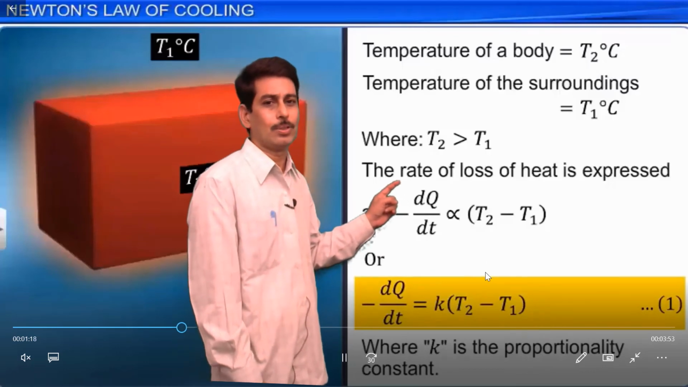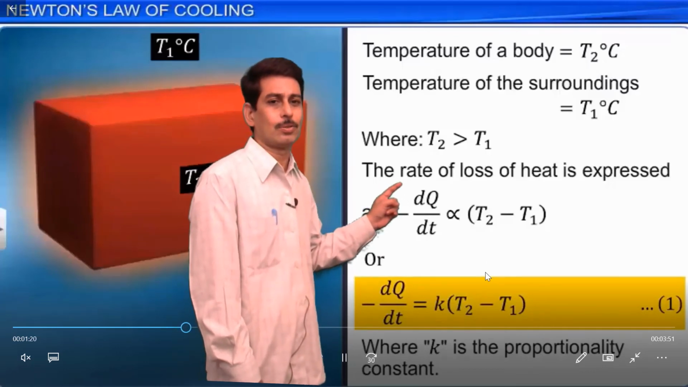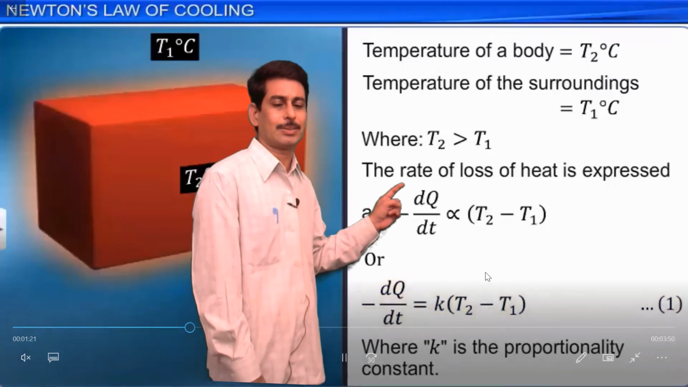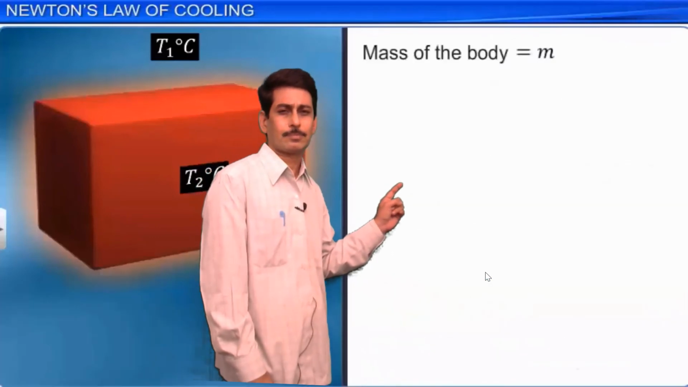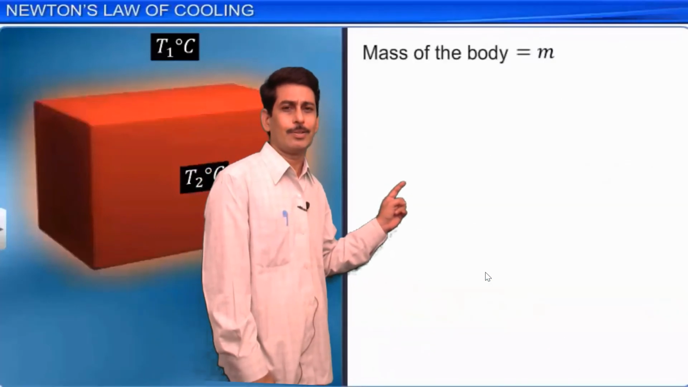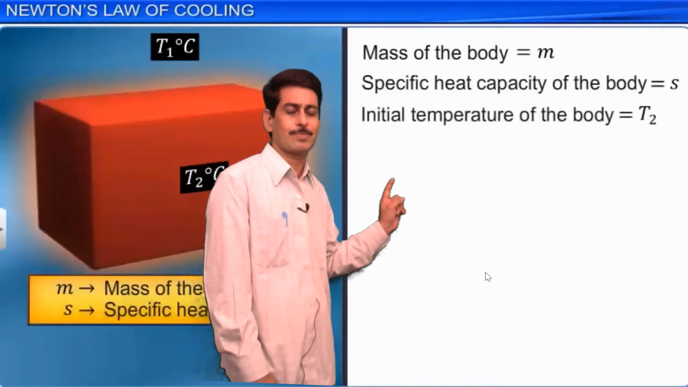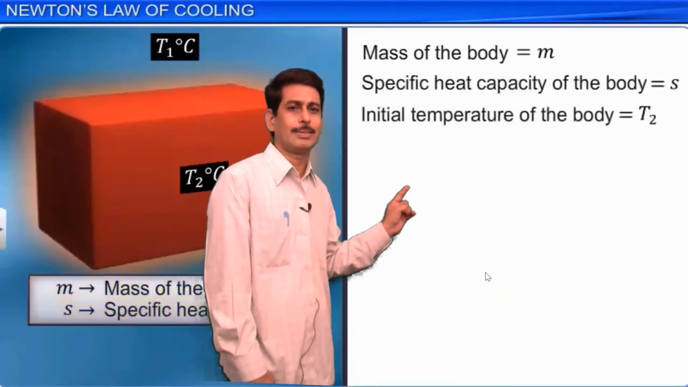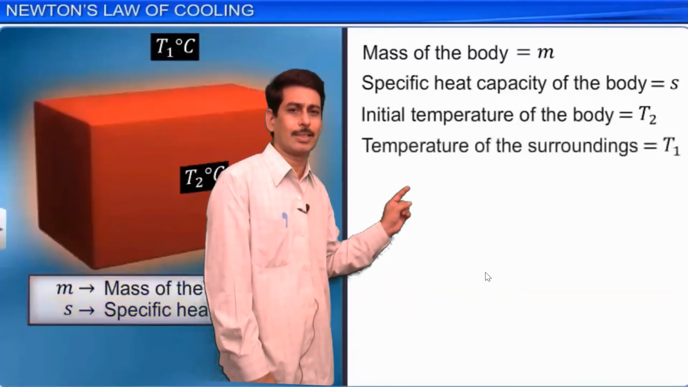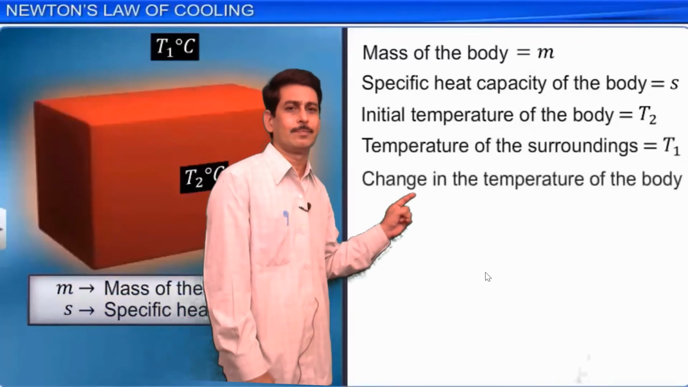Here k is the constant of proportionality. We already know that m is the mass of the body, and let us consider S as the specific heat of the body. The initial temperature of the body is T2 degrees centigrade and the temperature of the surrounding is T1 degrees centigrade.